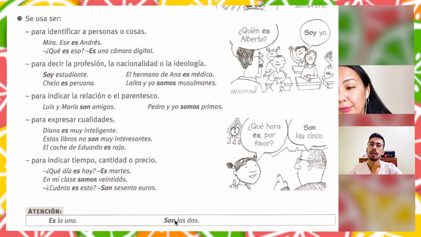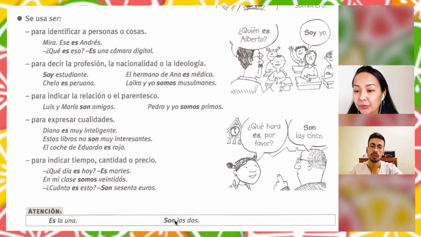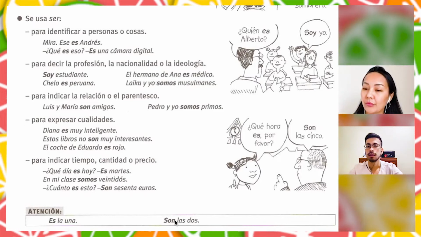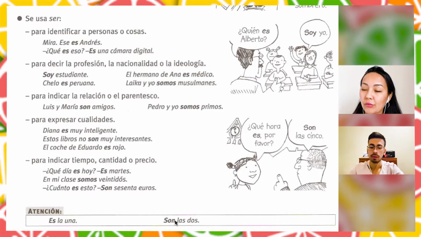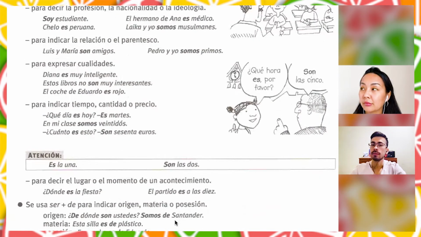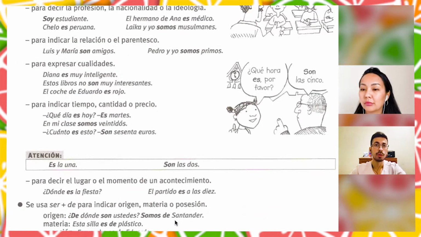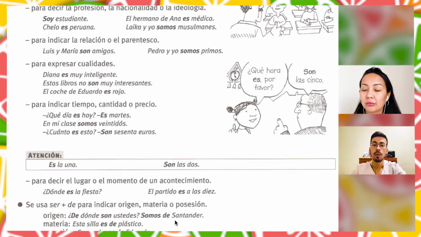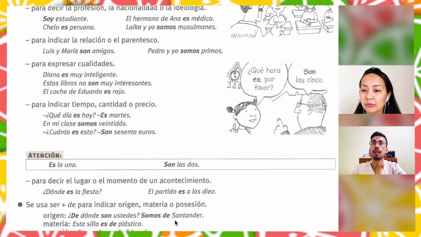Yes, it's more often on the numbers, right? For us, it's like singular or plural. Plural are more than two. Okay, good. Next. So, for example, we also use the verb ser when we are talking about any event.